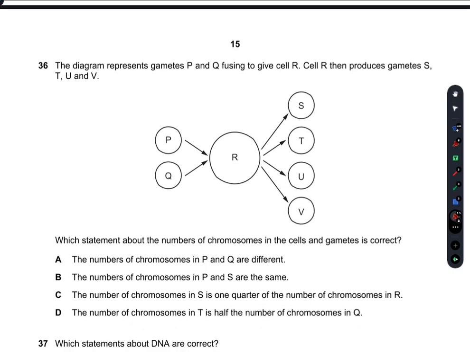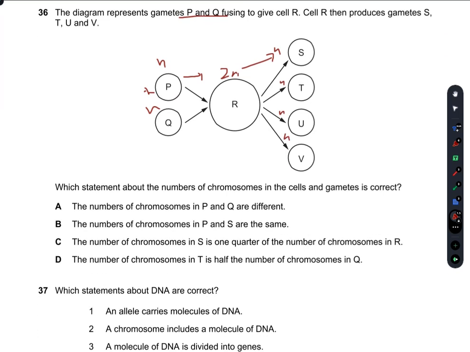The diagram represents gametes P and Q fusing. So P and Q are gametes, N and N, to give cell R. Cell R then produces gametes S, T, U, and V. So this N plus N combine to form 2N, and this 2N segregates to N gametes.